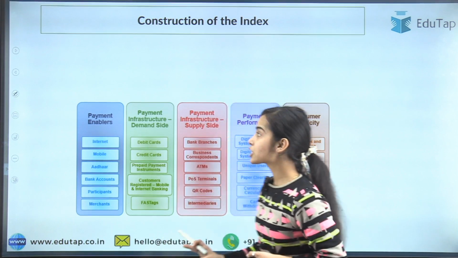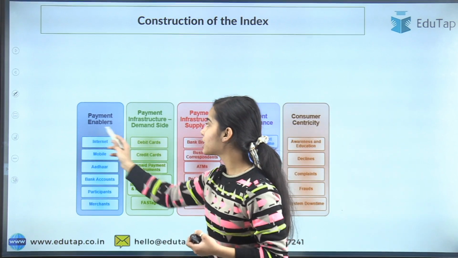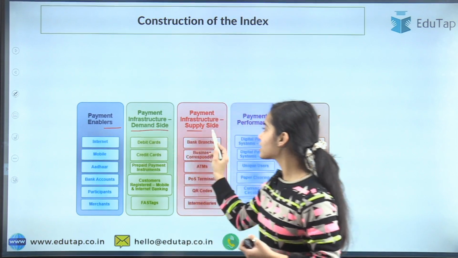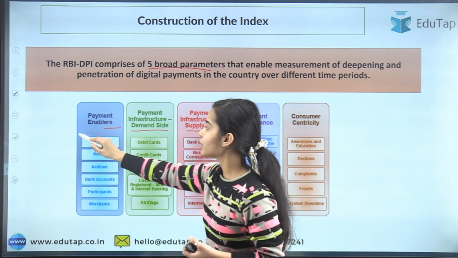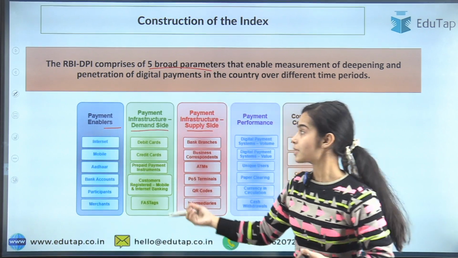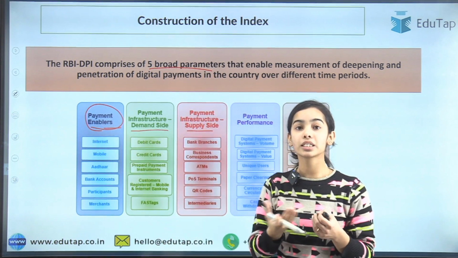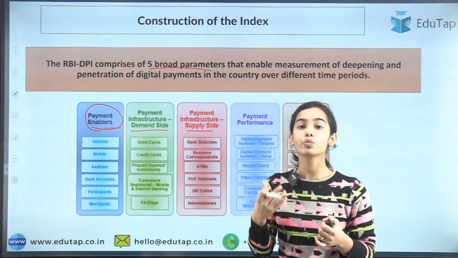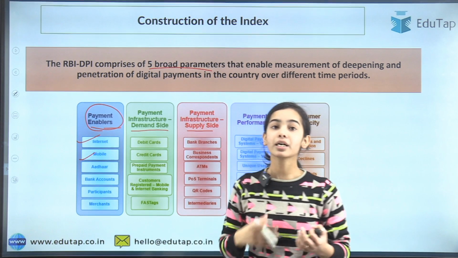Now this shows the sub points, or this shows what the payment enablers, the demand side and the supply side are. So these 5 broad parameters are divided into subcategories to define what this is. Payment enablers means through which process the payment is being transacted, or through which the payment is happening. So through the internet, through the mobile, the payments are happening.